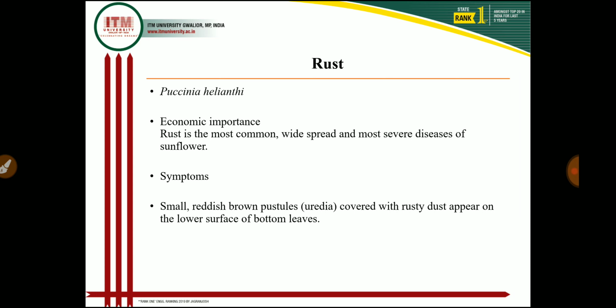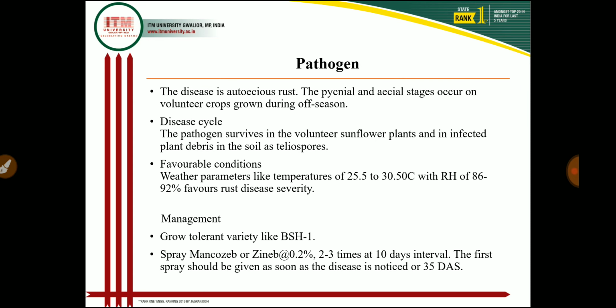Then in disease cycle, the pathogen survives in the volunteer sunflower plant and the infected plant debris in the soil as teliospores, and this disease is spread by the wind-blown uredospores.